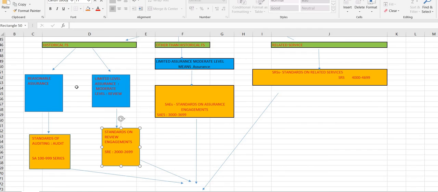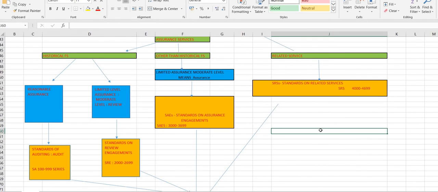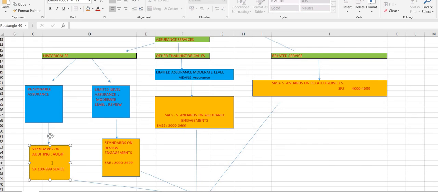So basically, if I have to make you memorize the definitions now, it's going to be a very easy task. If I ask you what are standards of auditing, you can easily say standards of auditing are those standards for assurance services of historical financial statements, to give reasonable assurance. You can make this one definition. I'm just giving you an idea of how to outline the definition.